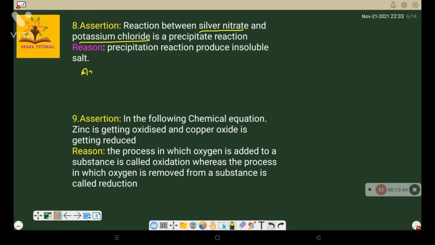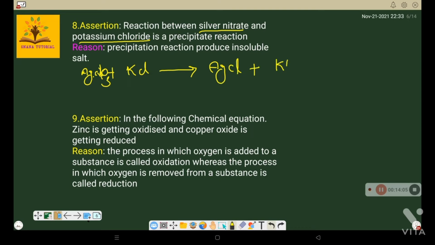Silver nitrate, formula AgNO3, plus potassium chloride, KCl. When these two are combined, they form AgCl plus KNO3, potassium nitrate. It is a double displacement reaction.